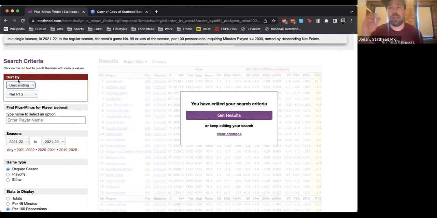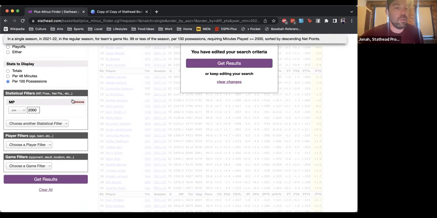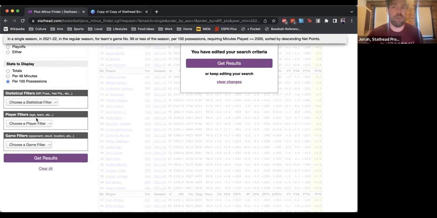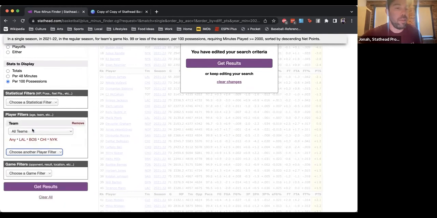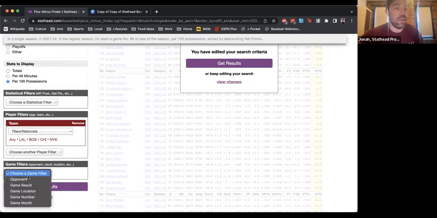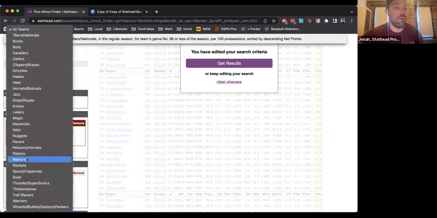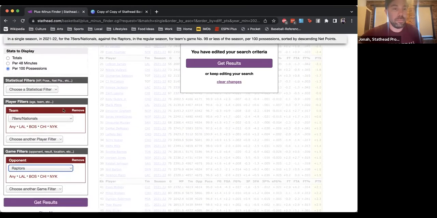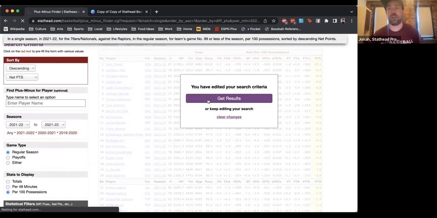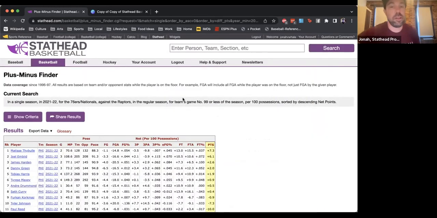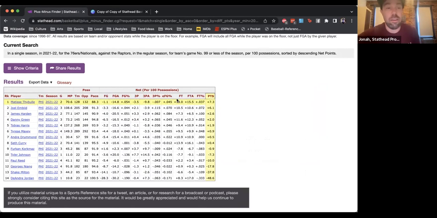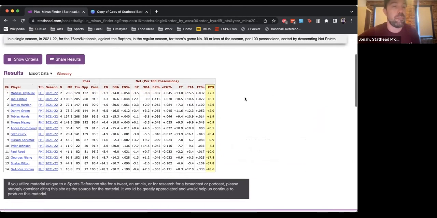One thing I was thinking about today is the Sixers are playing the Raptors in the first round. And I'm curious what players Doc Rivers should play, what players he should not play. So instead of looking at this raw total, I'm going to go to the player filter and filter the team down to 76ers. Then I'm going to filter the opponent to the Raptors, and run the same search. What I'm going to get is the season-long plus minus, the season-long net rating for every Sixer when they were facing the Raptors. So I can see how this team might match up.